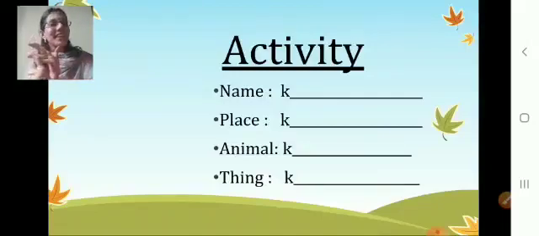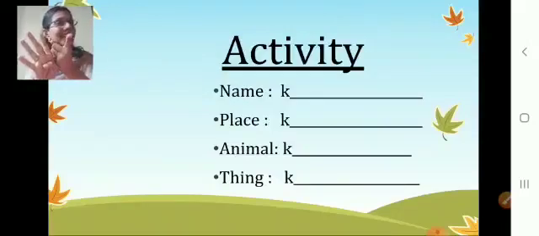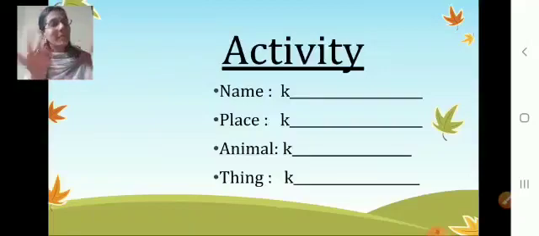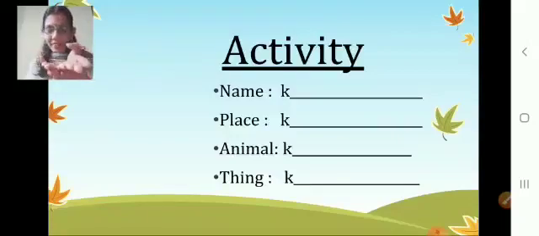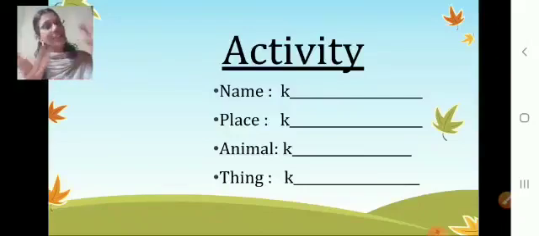Name, place, animal, thing, which starts with K. You're going to tell me any name. Say, we saw now Koyal, Karthik. Any one of your names starting with K? Then you tell that name itself.